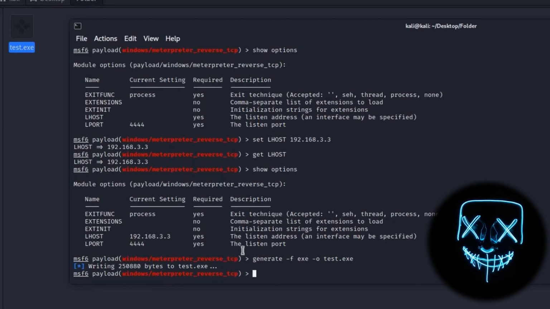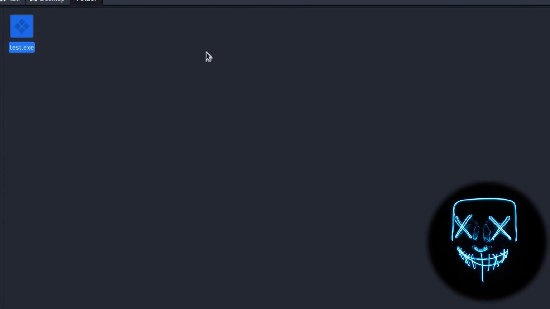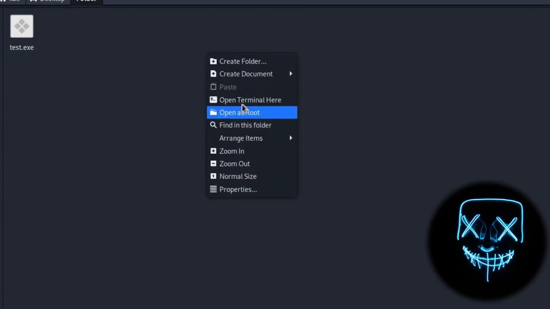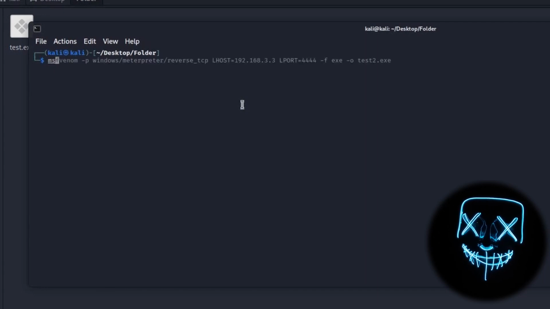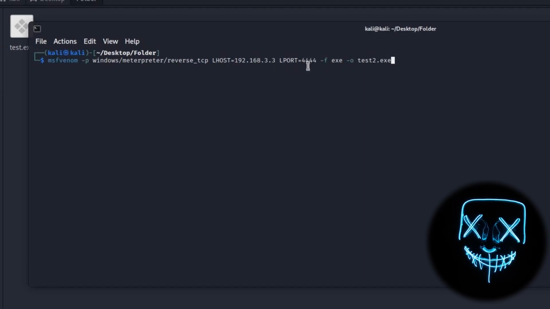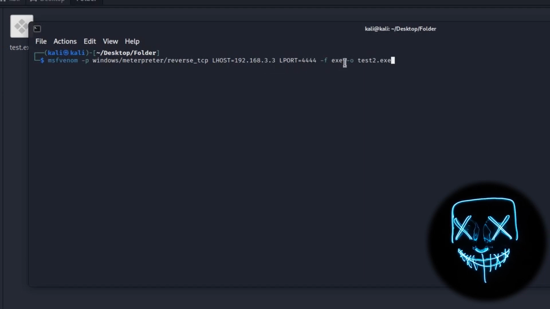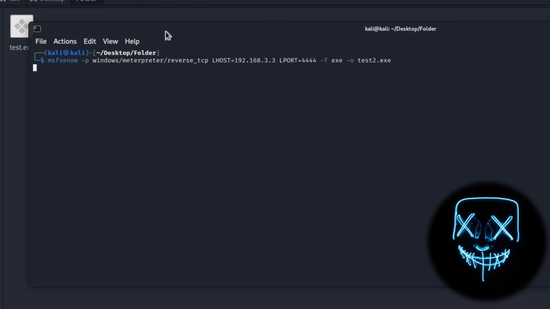There is also a different method to generate this file by opening first a new terminal and then typing this command: msfvenom -p, then the payload name, then set the options LHOST equals your IP address, LPORT, then -f, the file type, and then -o, the output file.